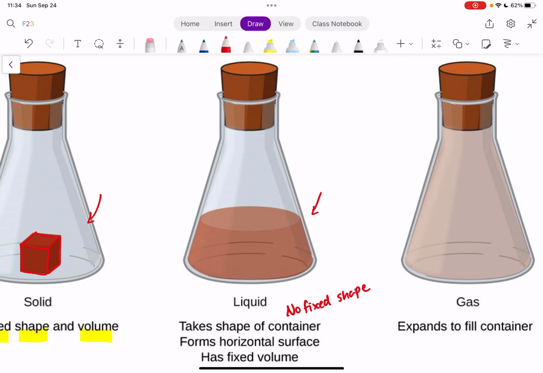It does, however, have a fixed volume. If I put that liquid in that container here, it's not going to fill the entire container like a gas would. It's going to fill as much volume as it fills. So that has a fixed volume.